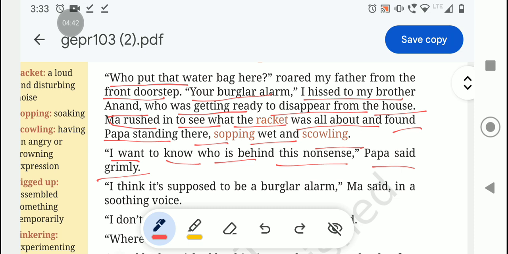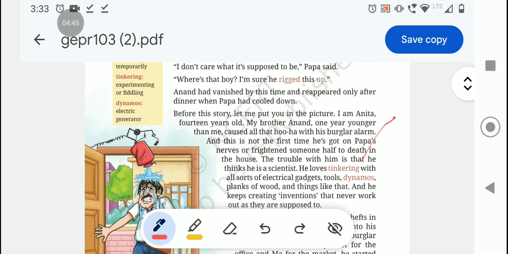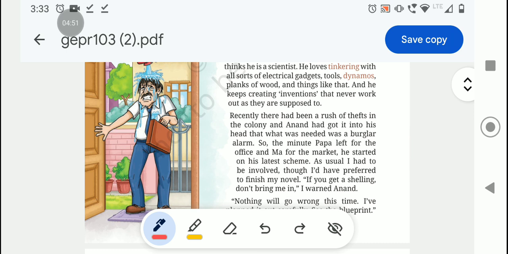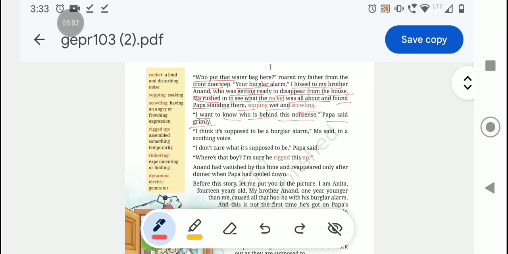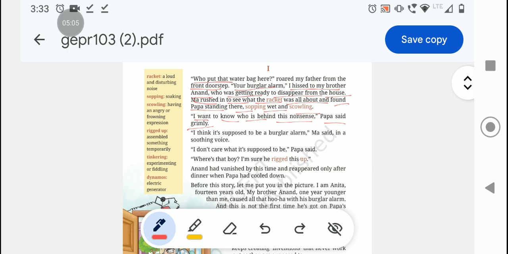So here, by seeing this image, I'm going to explain. He is Papa. From the office he has arrived at his home, and he just wrote and said, "Who put that water bag here?" On the front doorstep he wrote, "Your burglar alarm." I hissed to my brother Anand, who was getting ready. This is someone telling about her brother.